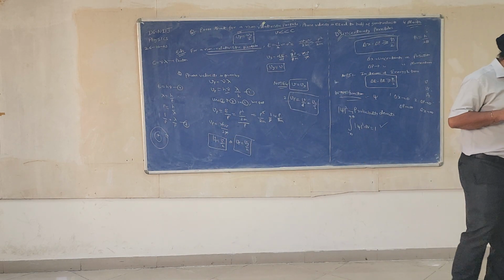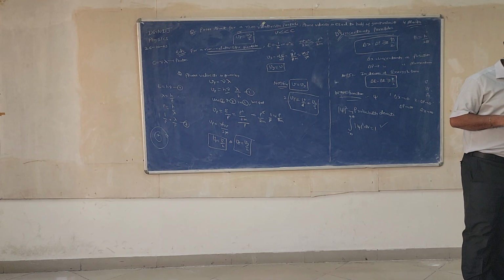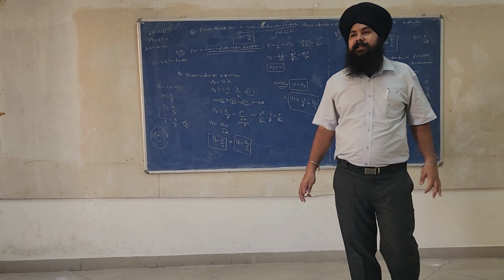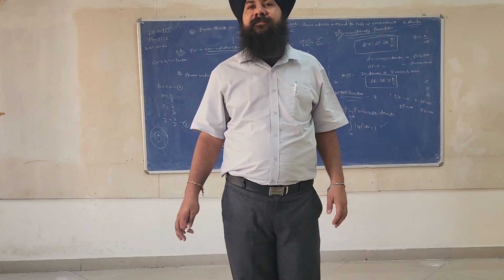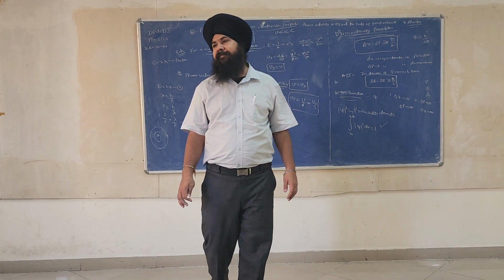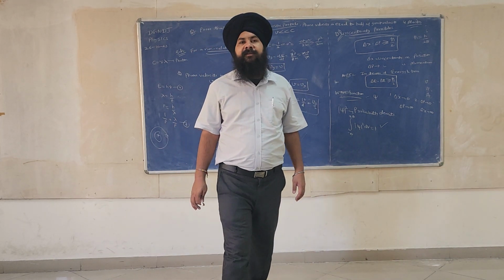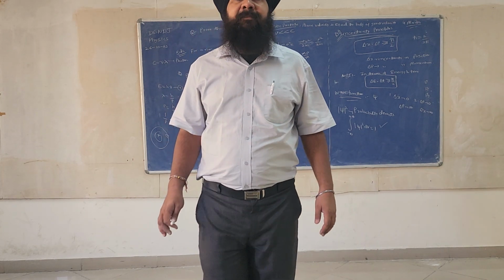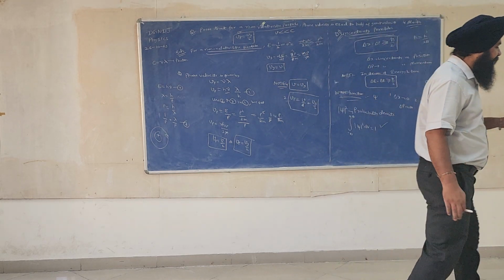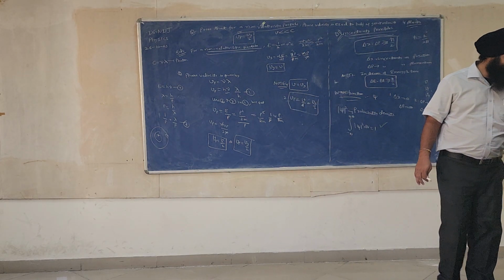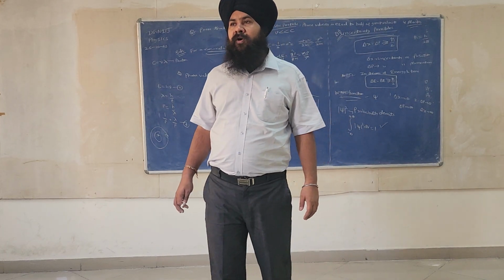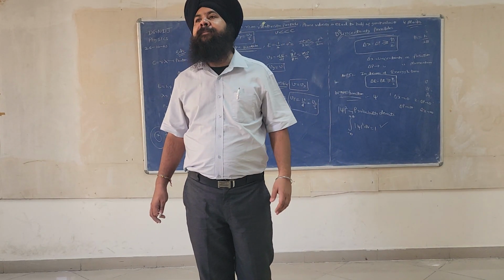So you can write the definition: the quantity whose variation makes up the de Broglie wave is called the wave function, psi.